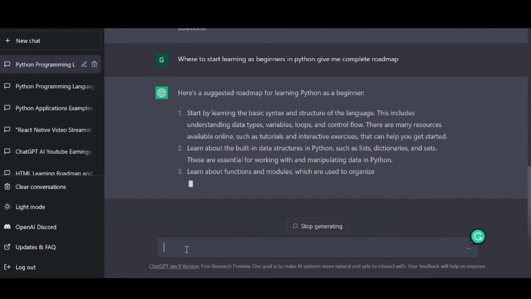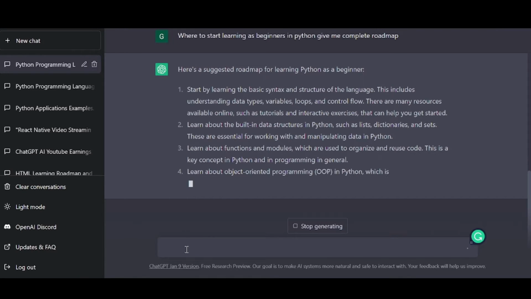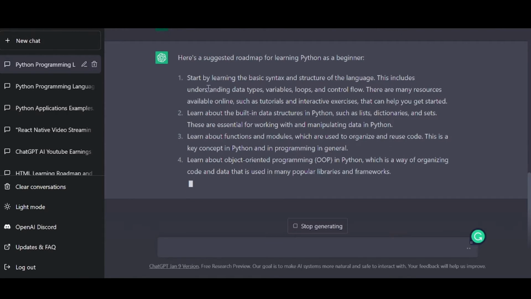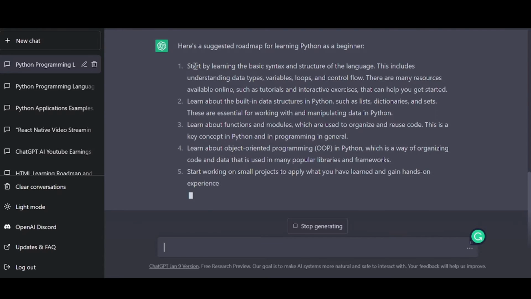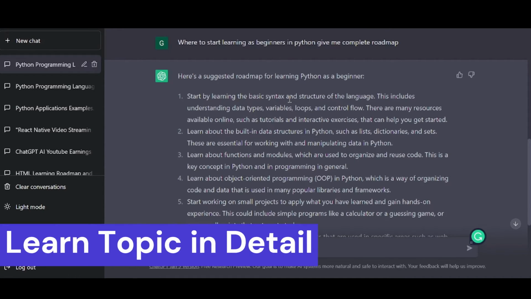Okay, so just now I asked where to start learning as a beginner in Python and give me the complete roadmap. So it gave me where to start. First thing, start learning the basic syntax, structure and language. This includes data types, variables, loops and control flow. Once you have a basic roadmap regarding the language you selected, write it down on your notepad somewhere so that you can keep track of it, and then you can find each material for that on ChatGPT.